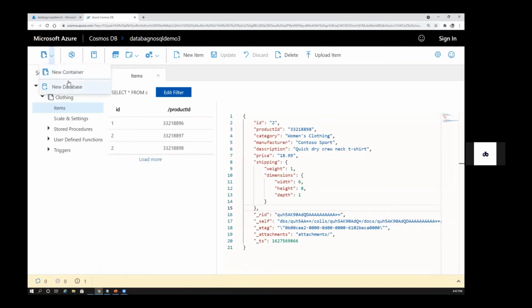You can also create a container and database from this tab as well. Okay. And there is another thing which is called Azure Synapse Link. You can link your NoSQL database to the Azure Synapse. That is possible. You do it from here. I think we'll explore this in the Synapse class.